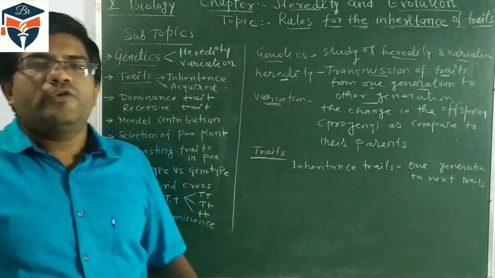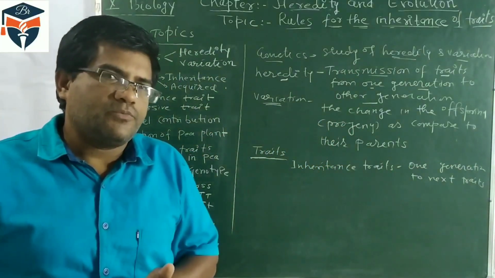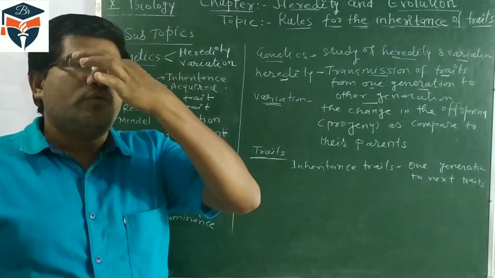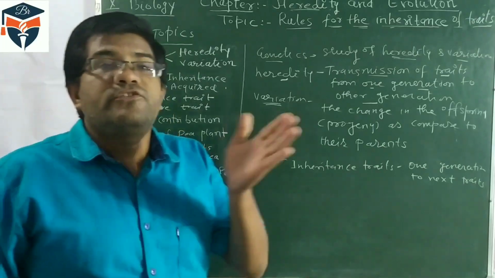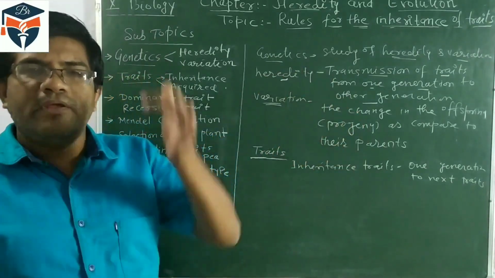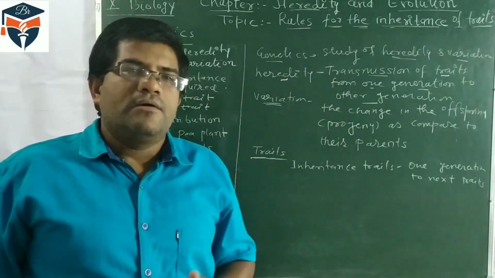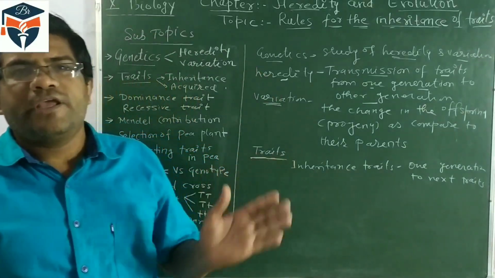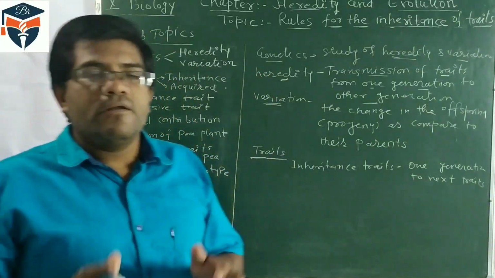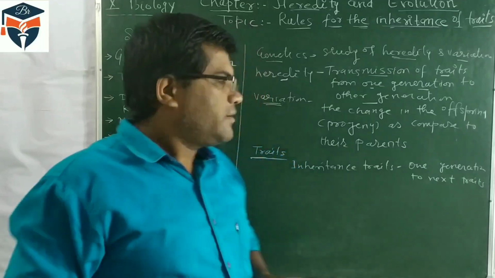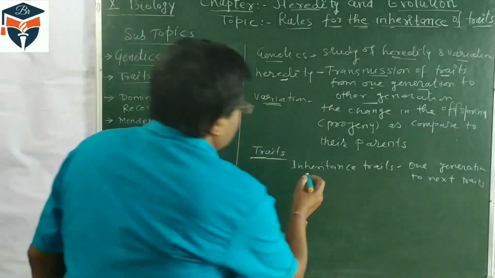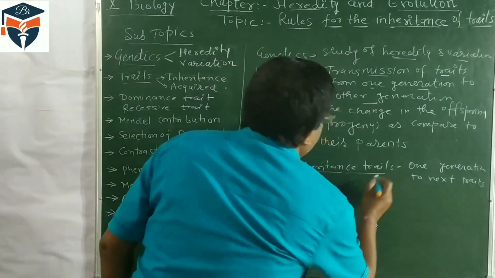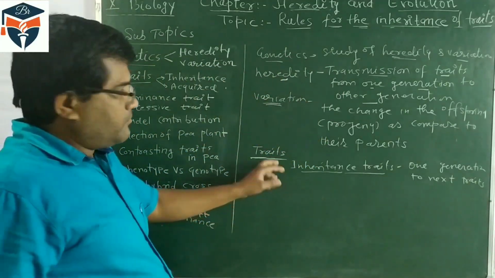Skin color, a longer nose tip, a blue color of the pupil, or straight hair, these characteristics pass from one generation to another, and they are called inherited traits.